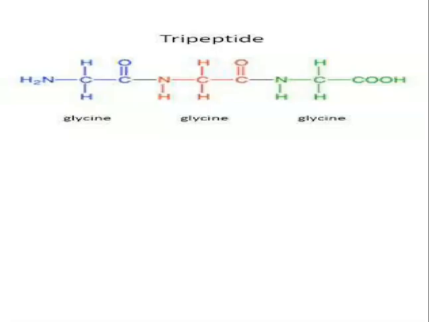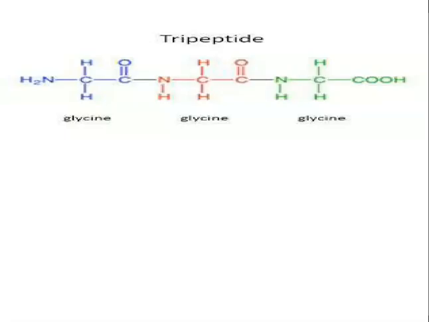Now we can classify these also as oligopeptides, polypeptides, and then come the proteins. So depending upon the number of amino acids present, the peptides have been classified as oligopeptides, polypeptides and proteins. Oligopeptides contain 2 to 9 amino acids, whereas polypeptides contain 10 to 100 amino acids.